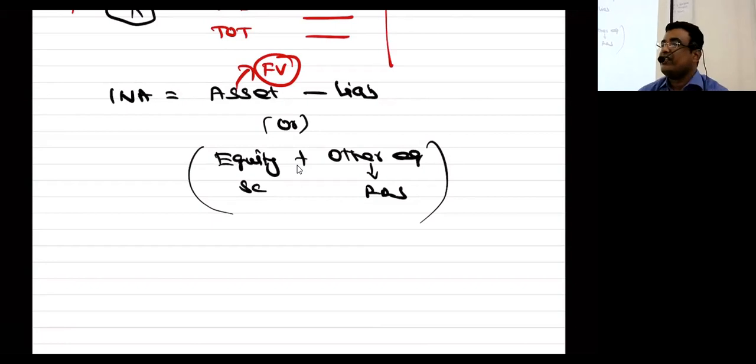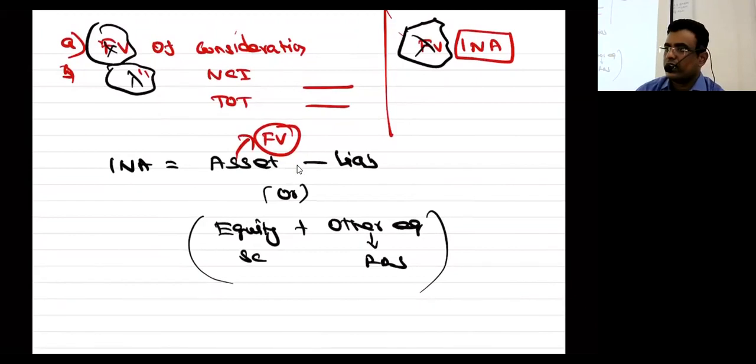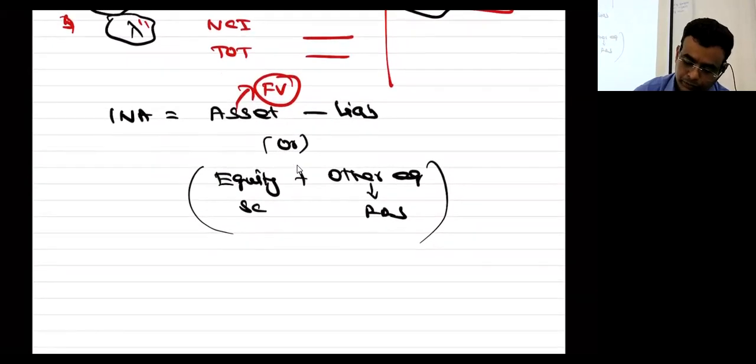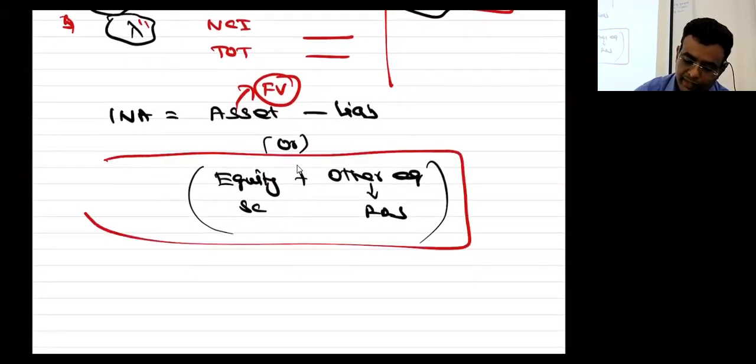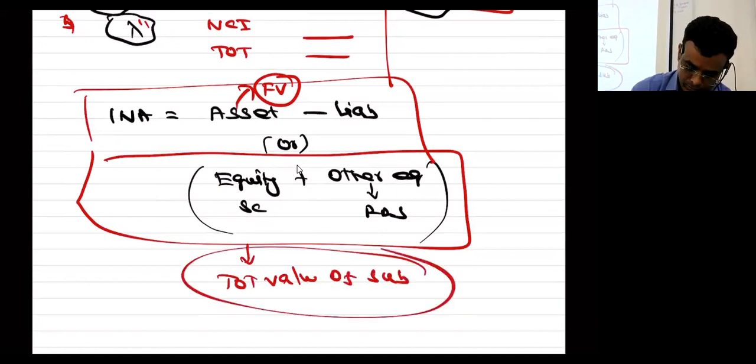Identifiable net assets equal to, repeat with me, identifiable net assets equal to asset minus liability, or equity plus other equity. Other equity, that's called reserves and surplus. Yes sir. This is called the total value of the subsidiary. Either this or this will be the total value of the subsidiary. Do you agree with me that this is called the value of the subsidiary company which I am going to buy?